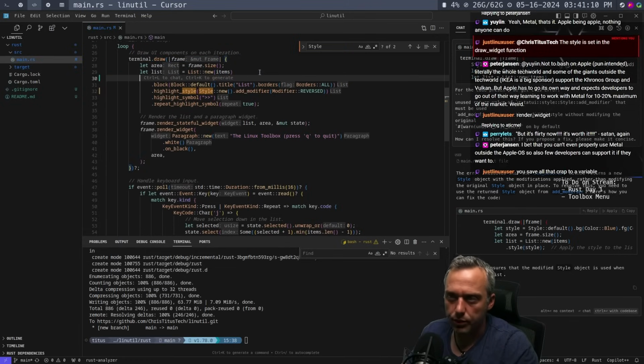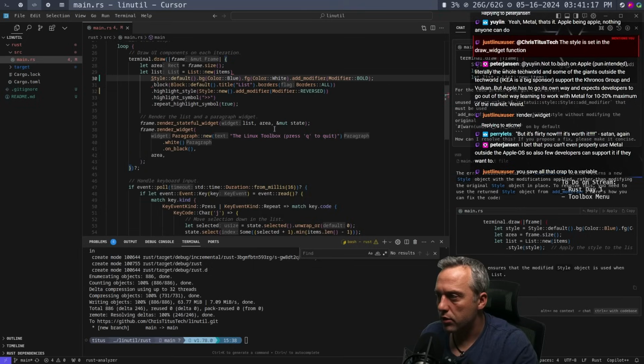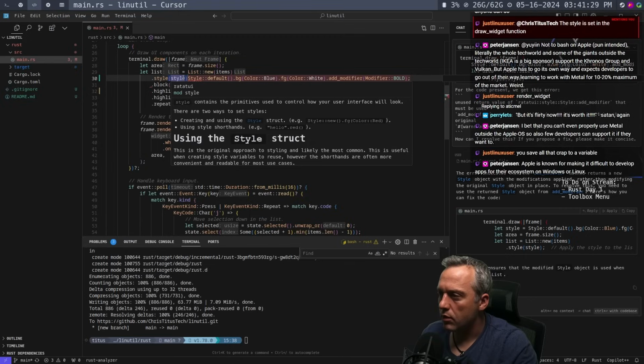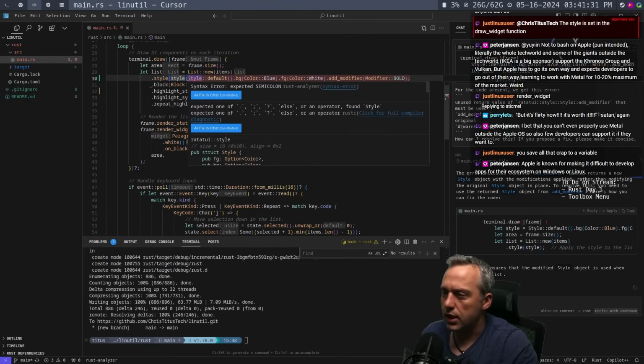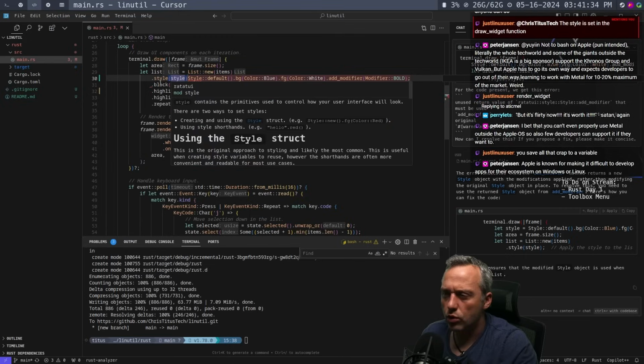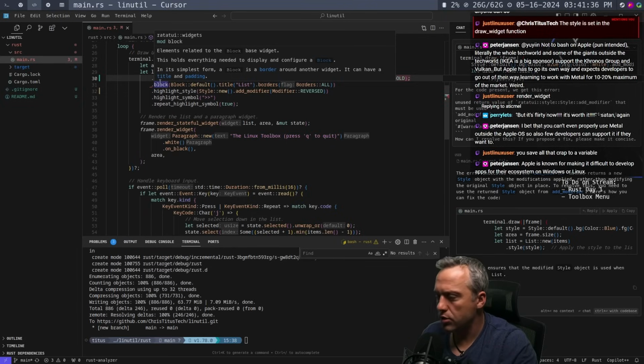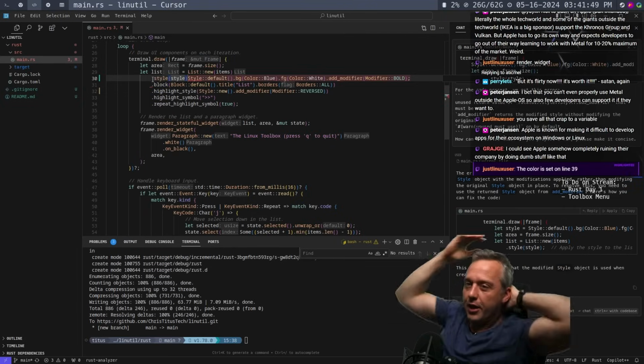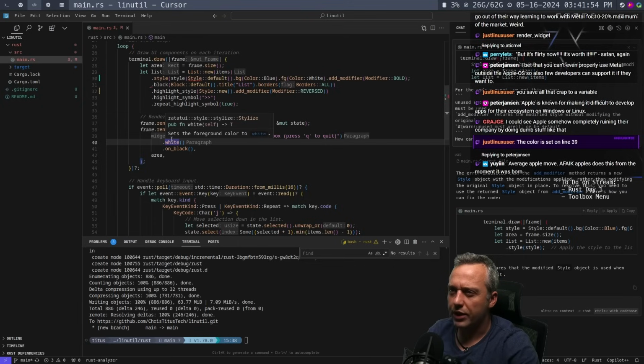So then let's put it right here for our list object. Tab that over, and then I think we could do like a dot style, right? So actually dot style, or should we do, yeah, no, that should work, right? Oh boy, set on line 39. Oh, really?